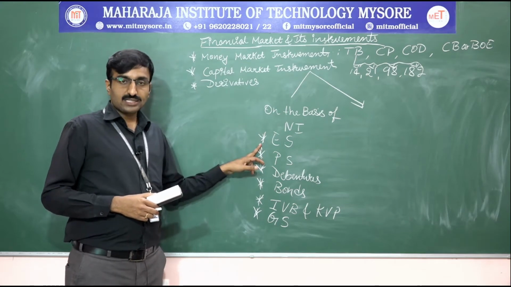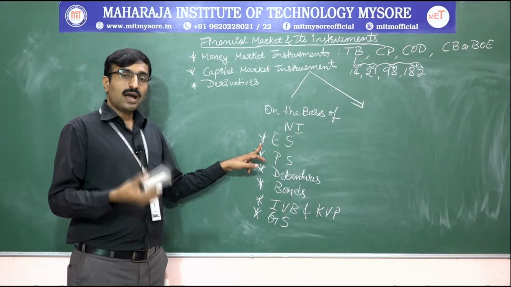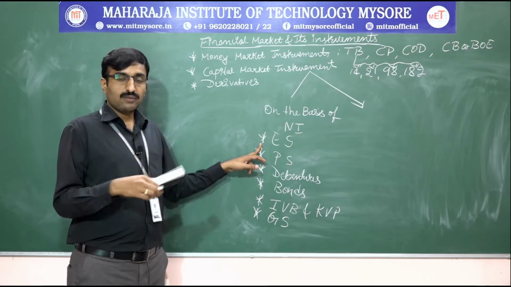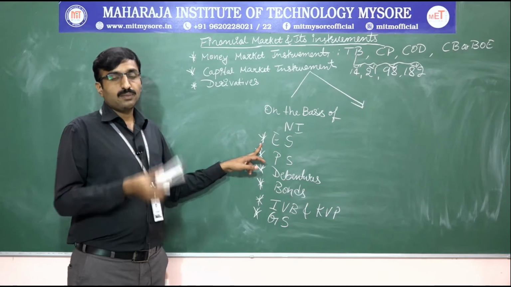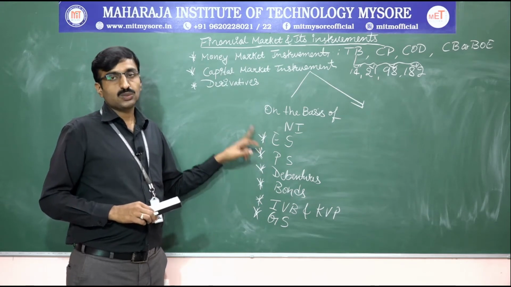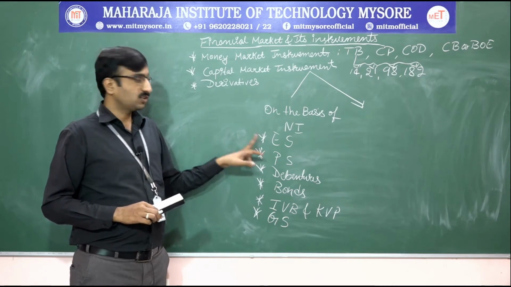So equity shares are also one of the instruments of the capital market. Here we can have capital formation by issuing the shares to the public. The public will buy, it's a kind of investment for them. They'll be buying the shares and they'll be having ownership in your company. That is called equity share. It's also one of the capital market instruments.